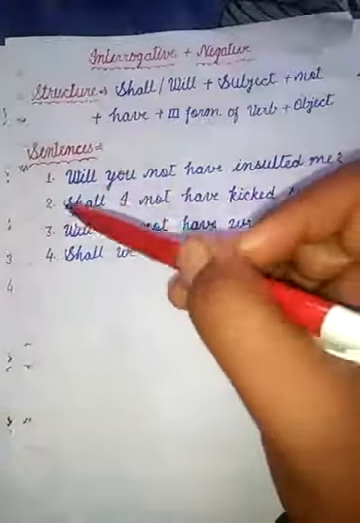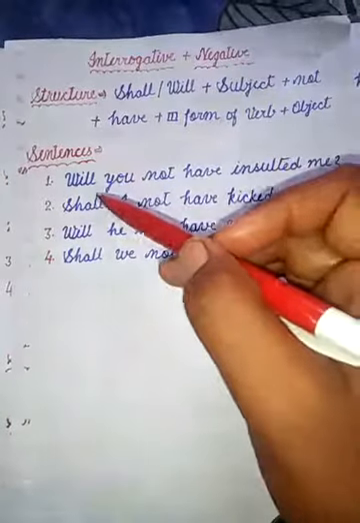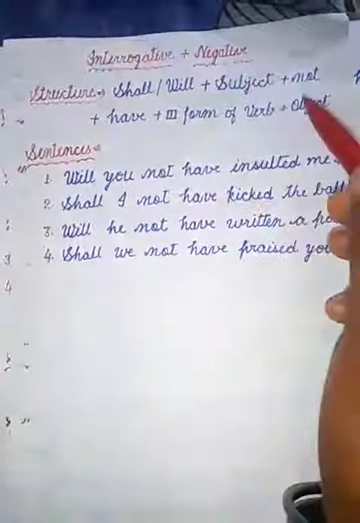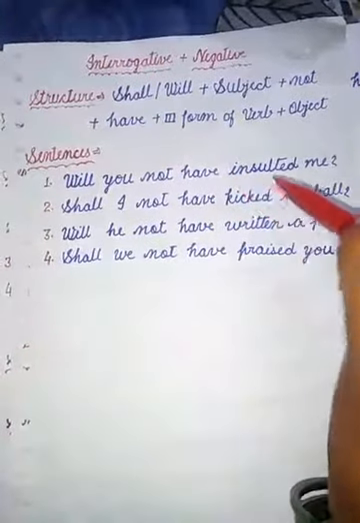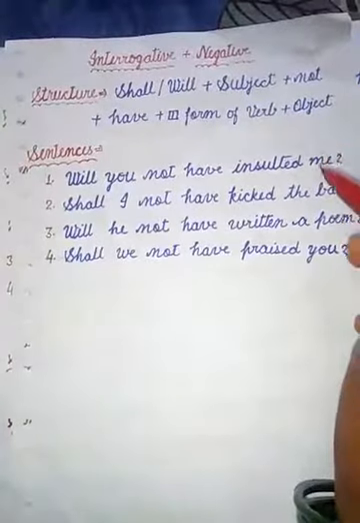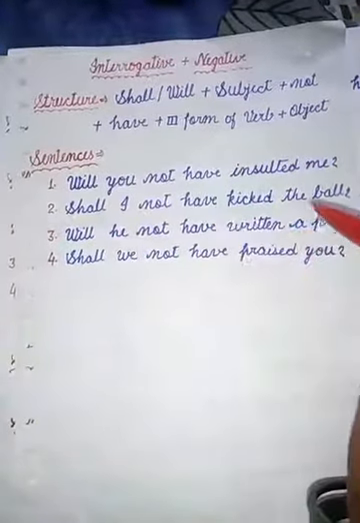Now sentences. At first will, you. At first I have taken will, then subject you. Not, have, insulted is a third form of verb, insult. Me is object. Now the second sentence, shall I not have kicked the ball?